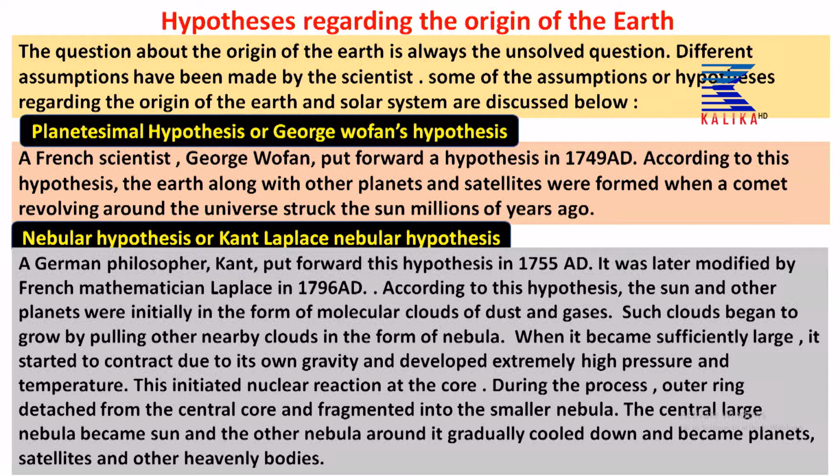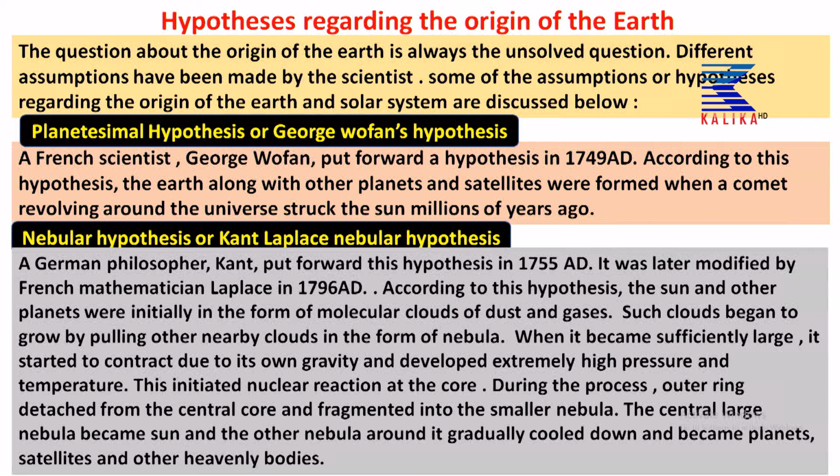According to this hypothesis, the earth along with other planets and satellites were formed when a comet revolving around the universe struck the sun millions of years ago. This hypothesis does not hold the truth, so it is not regarded as the best hypothesis.